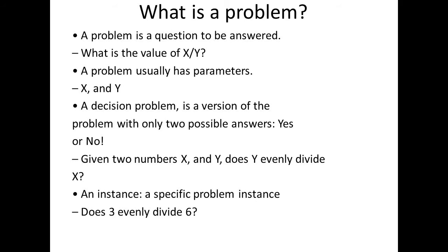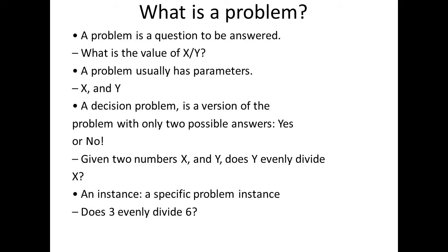Now there is another category of problem where there is a specific type of answer. That type of problem is called a decision problem. A decision problem is a version of the problem with only two possible answers, whether it is yes or no. For example, given two numbers x and y, does y evenly divide x? The answer for such a question will be either yes or no.